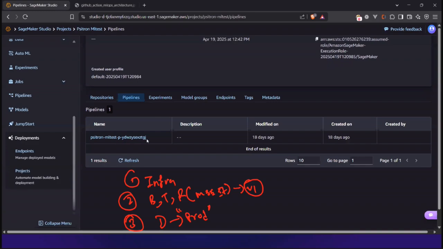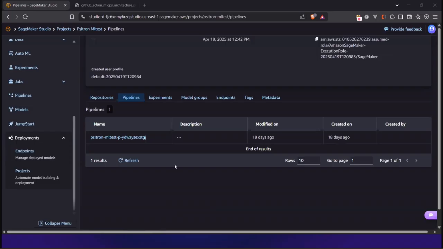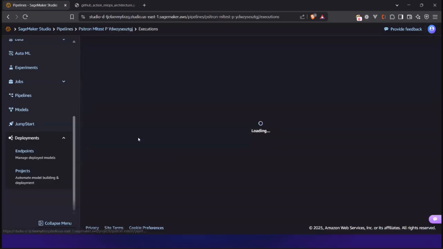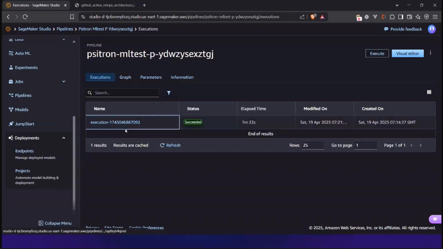But here I will show you the orchestration that I built, right? So now let's get started. Here you can see I have a pipeline section. I have one pipeline which was executed previously. Let me go to this pipeline. You can see I have one pipeline.